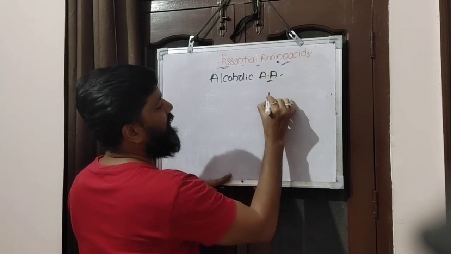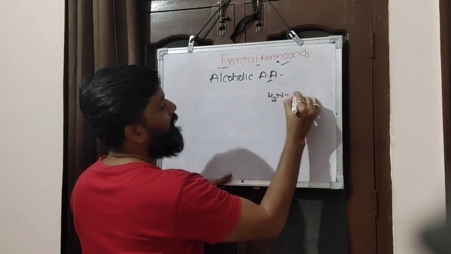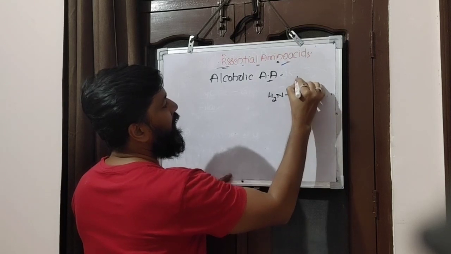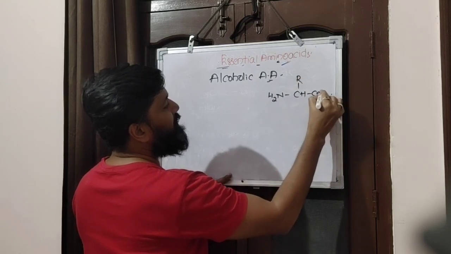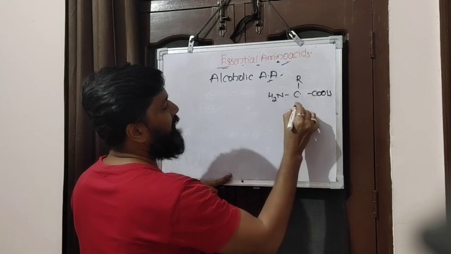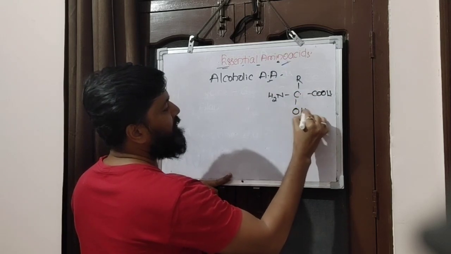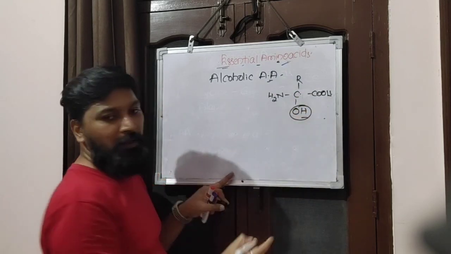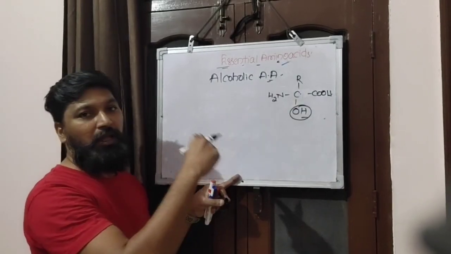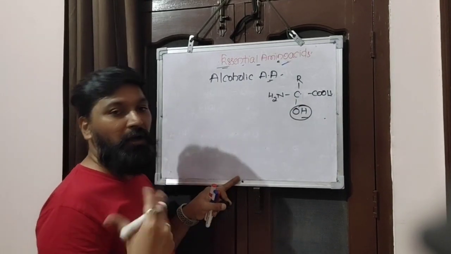If the amino acid has an amine group, CH, an R group, and COOH, and in addition they have an OH group present, based on that the amino acid nature becomes alcoholic.